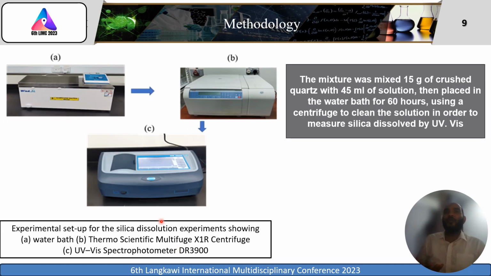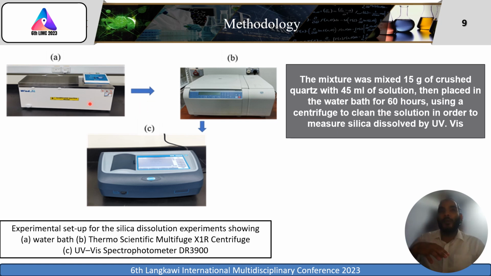So here is our methodology for the experiment. First of all, the mixture was made by mixing 5 grams of the crushed quartz with 45 milliliters of the solution. This solution has different pH and different brine. Then we place it inside the water bath, as we can see here, for 60 hours.